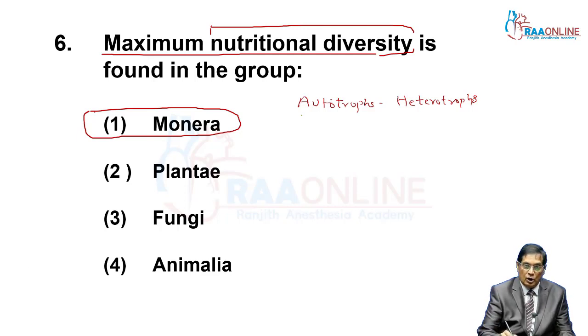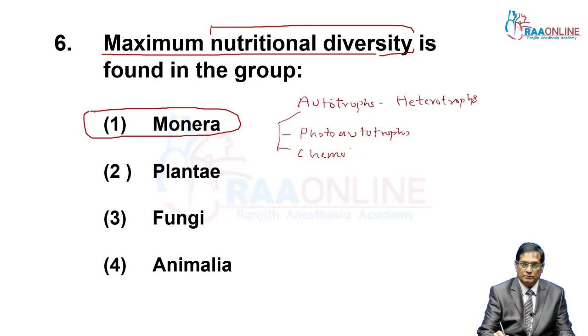Then again, autotrophs are further divided under two categories: photosynthetic autotroph, better to say photoautotroph, which prepare food by the photosynthesis process, and chemosynthetic autotroph, where the chemical energy of chemicals is used. So they are called chemoautotroph. This is a unique feature restricted to a few members of Monera.